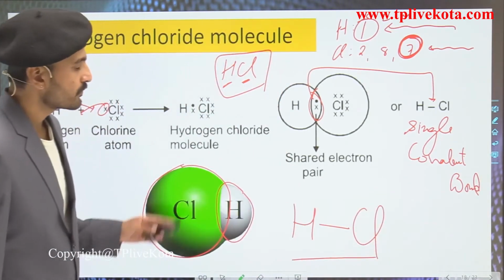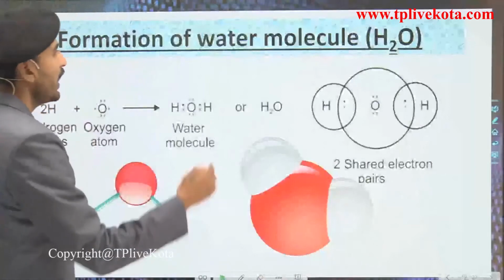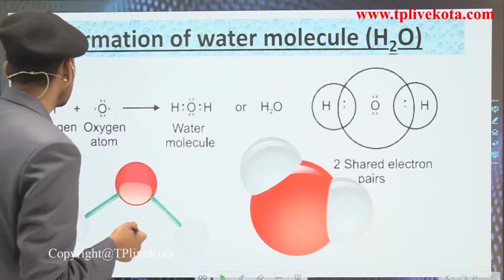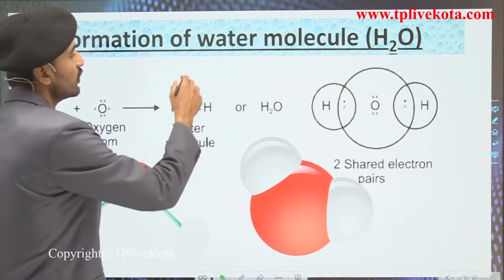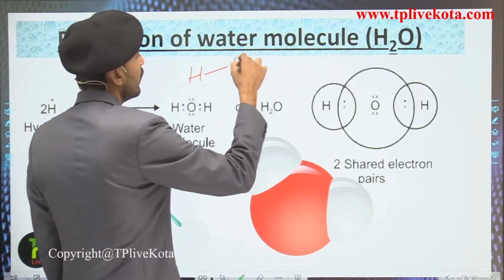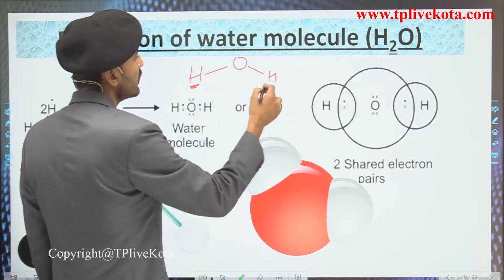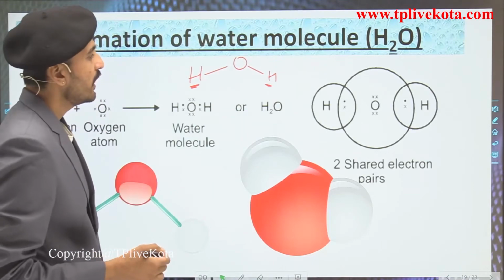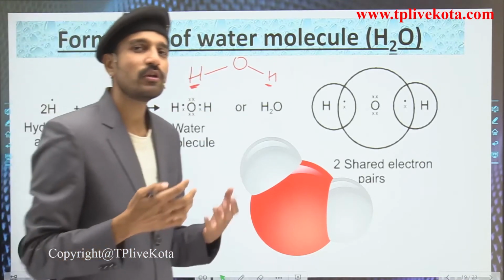So let us now move to the next example, which is H2O, that is, the water molecule. How does the water molecule form? Water is simply H2O, in which two hydrogen atoms and one oxygen atom are present, and hydrogen and oxygen are both non-metals.